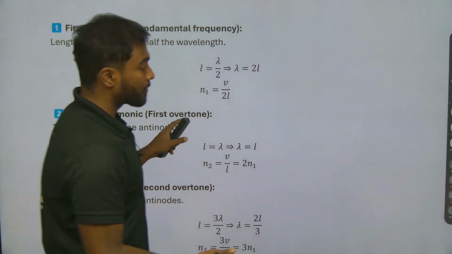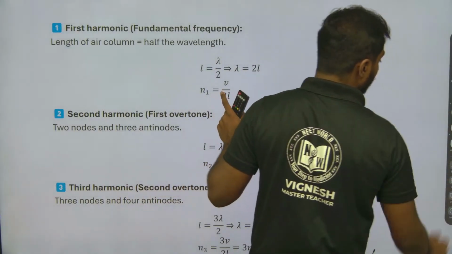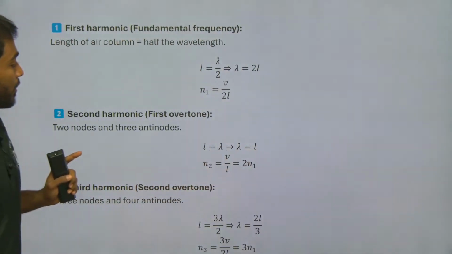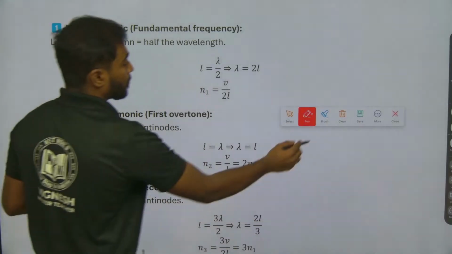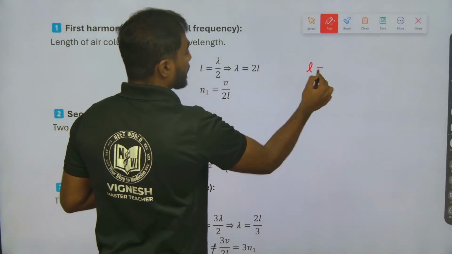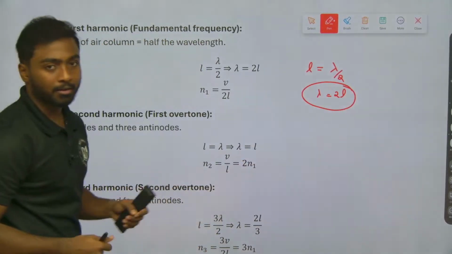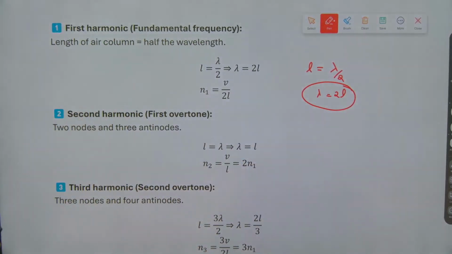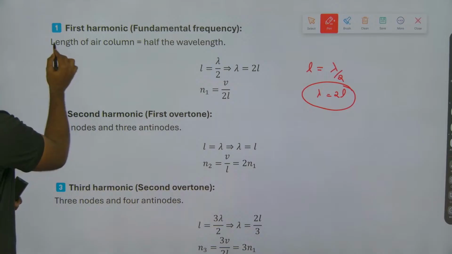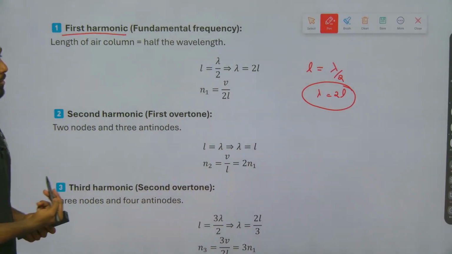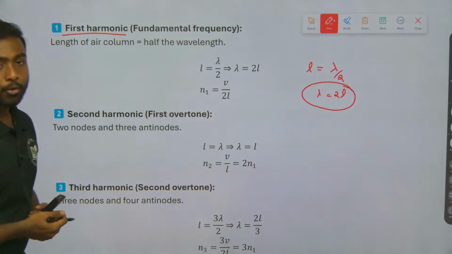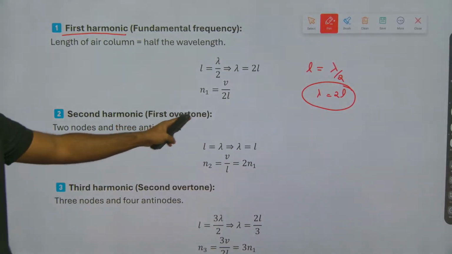This is the condition we were discussing in the previous slide. So lambda equals 2L. For the first harmonic, N1 equals V by 2L.